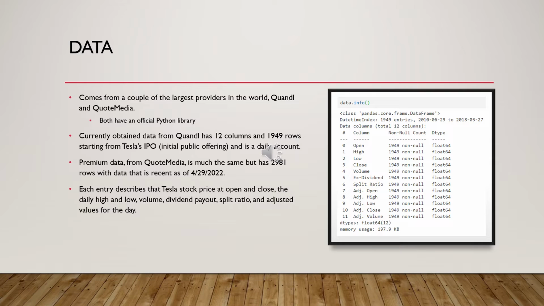It's worth noting here that the columns split ratio and ex-dividend were excluded from our models, and this was due to the EDA process that was performed in the Python code, as they provided literally no correlation with any other of the columns, so it wasn't going to benefit us to keep them around.